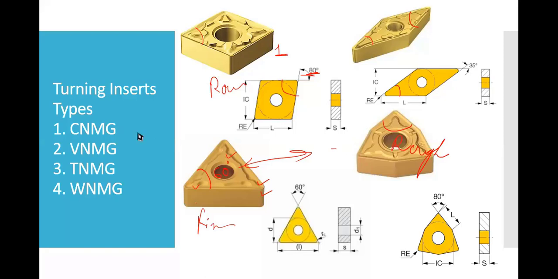But if I have some curvilinear shape, let me show you on the screen. Suppose I have this component, and I want to use this CNMG, which has an 80 degree cut. If I use this to cut, this material will be removed. So what I could use is VNMG, and I could insert that tool in this kind of region so that it won't touch the face.